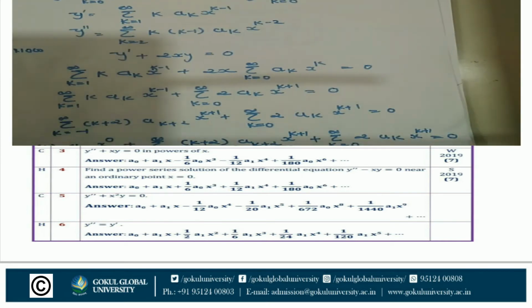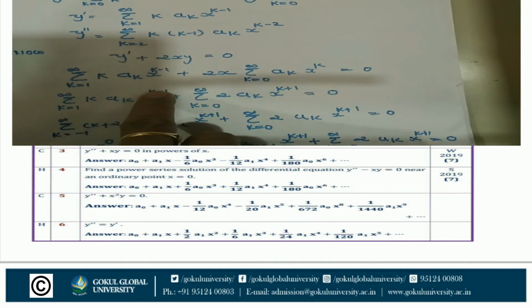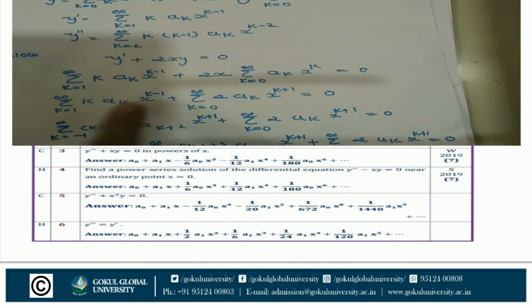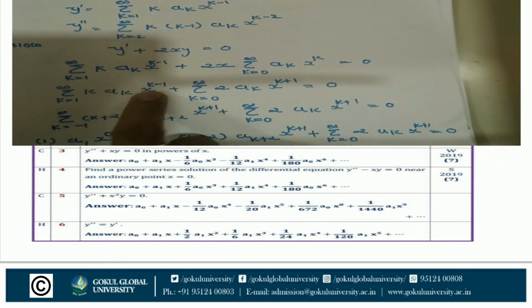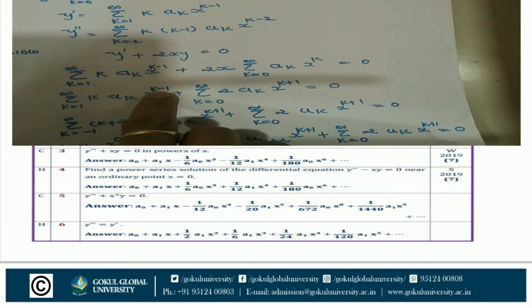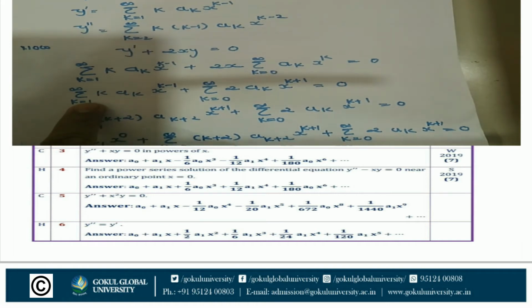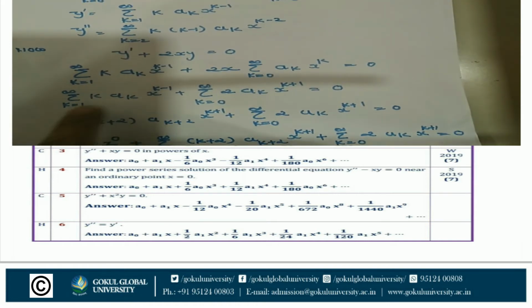Next step, here x raised to power k minus 1 and here x raised to power k plus 1. So third step, make the same power of x. Here the power is k plus 1, here k minus 1. So in this step, to make x raised to k plus 1, replace k with k plus 2. So k plus 2 is equal to 1, that means k is equal to minus 1 to infinity.